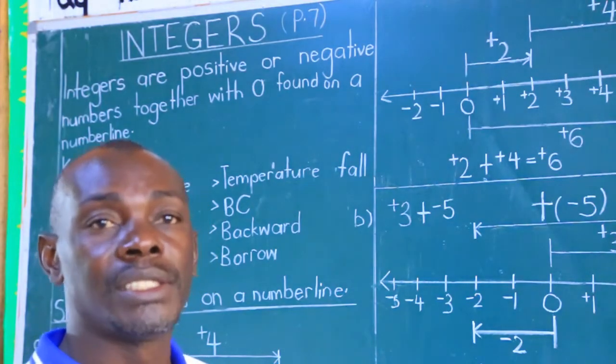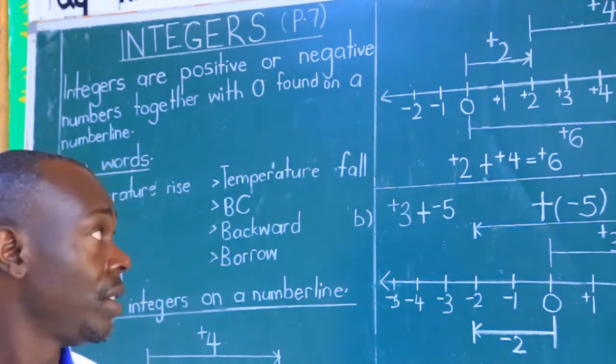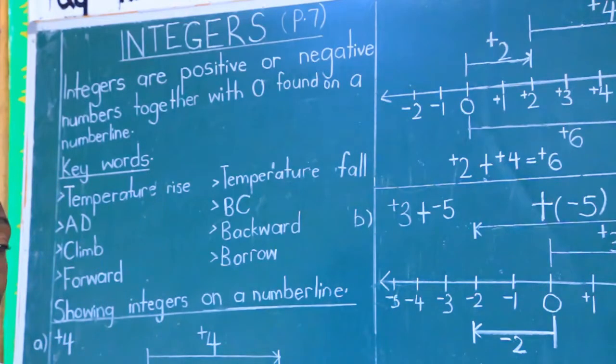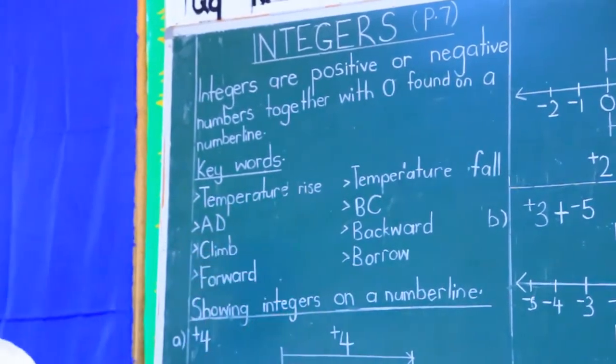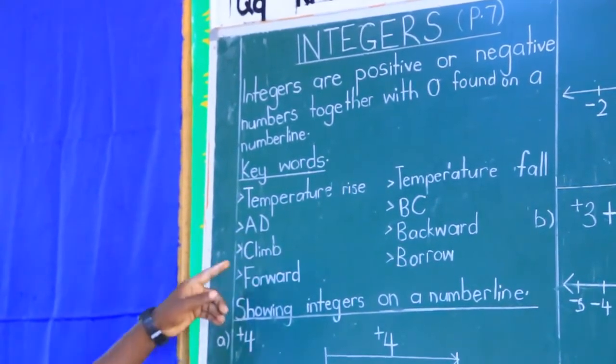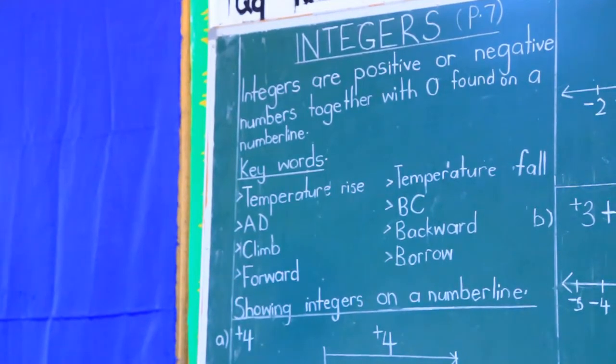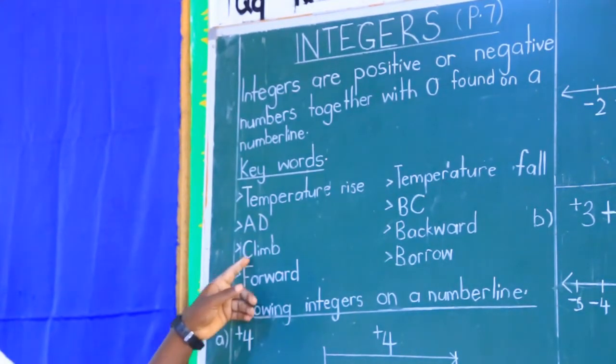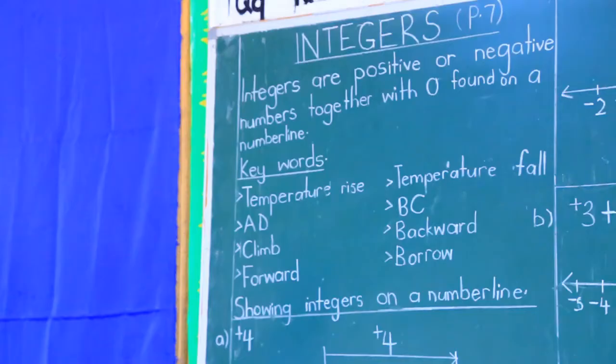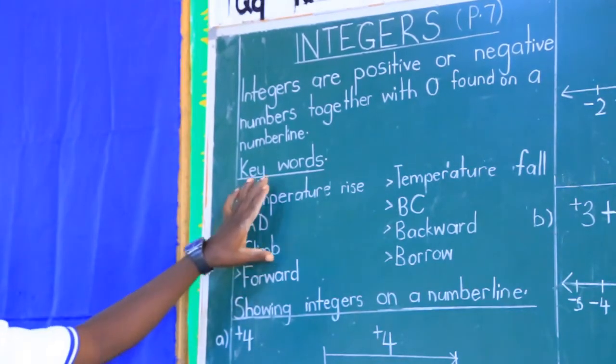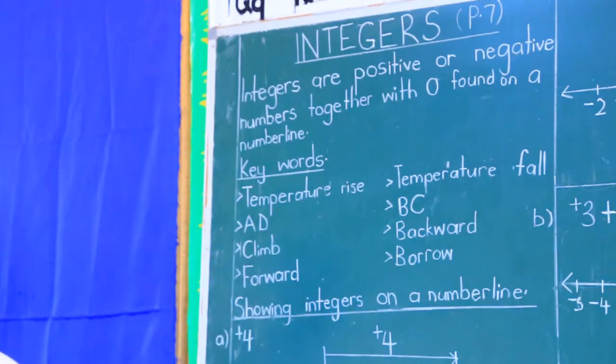And while learning integers, there are keywords you must take note of, and here they are. Like the word temperature rise, like the word AD, or in the year of our Lord, the word decline and forward are all affiliated to positive integers.